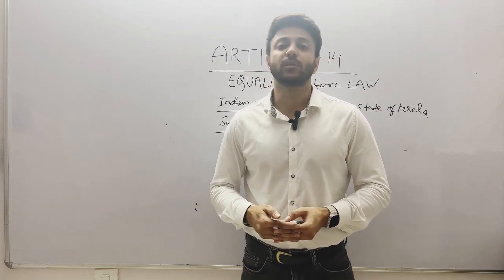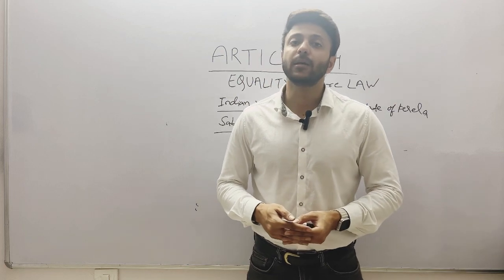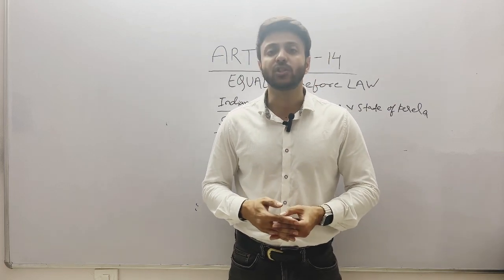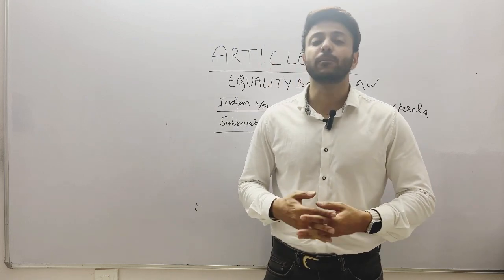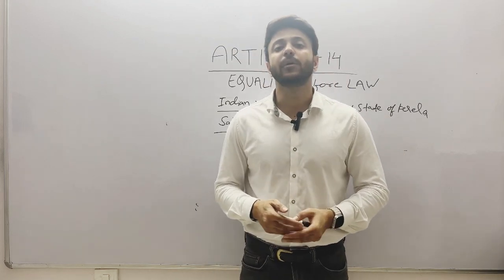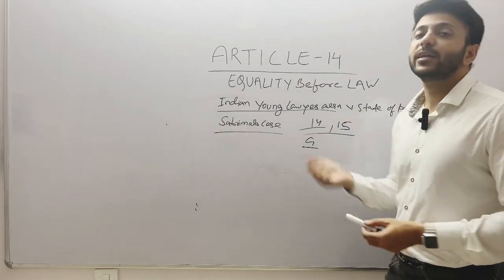There can be a classification which is reasonable classification and that classification has to be backed with intelligible differentia. And also the law should be just, fair and reasonable and there should be a procedure prescribed by law through which a fundamental right can be infringed. And also we read through various case laws how the golden triangle of 14, 19 and 21 attracts.